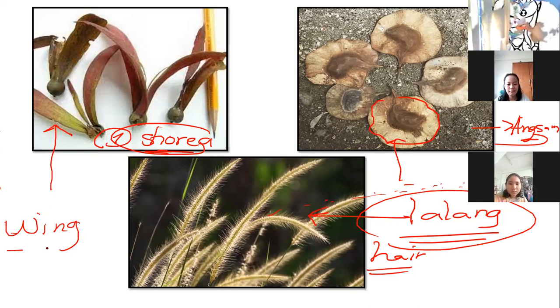They have wings like that. Is this one here? This is the wings, and this one and this one. That is the wings of that kind of plant. And lalang has a what? A hair like, no? A hair like. So it is very easy to fly. It is easy to fly away, right? So because of the wind, they disperse.